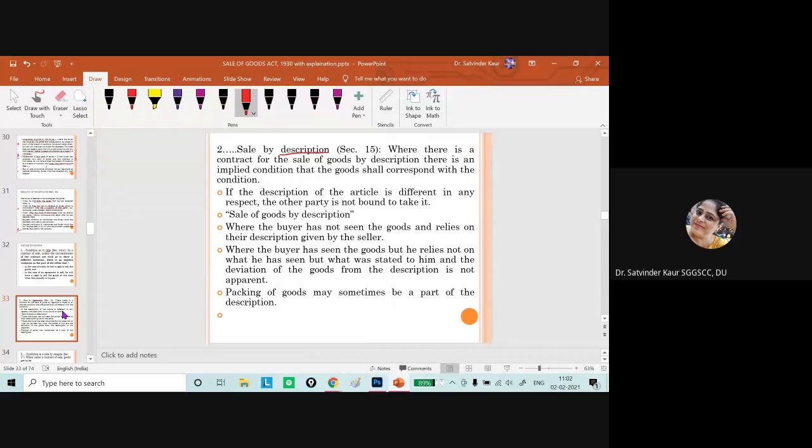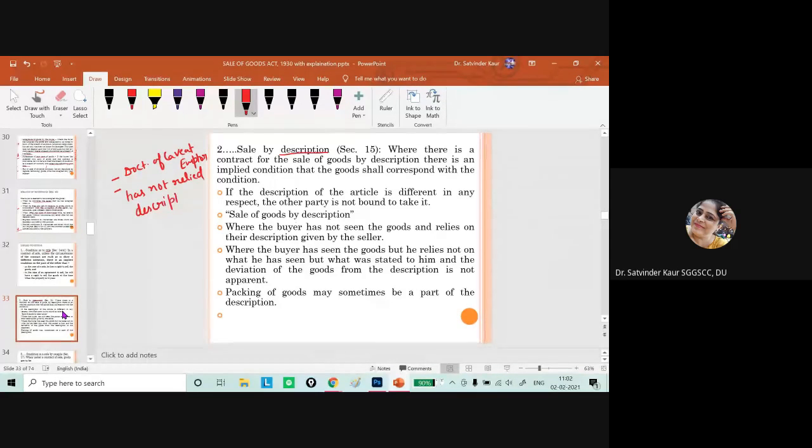But in this particular case there are two exceptions: where the doctrine of caveat emptor applies, and where the buyer has not relied on the seller's description. The seller has described the goods but the buyer has not relied on the description.